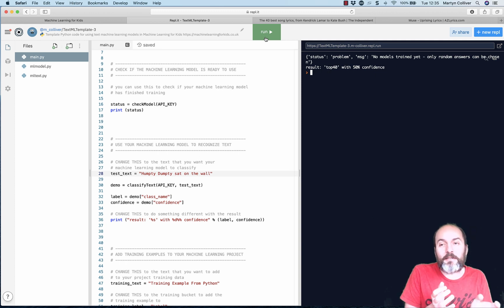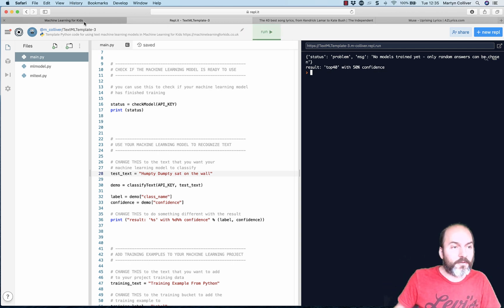Now that is because we haven't trained our model yet. So this is like saying to someone, here are some lyrics. Which category is it? Here are the two categories. And all you can really do is flip a coin because you've not been trained. You have no way of classifying the data. And so you've got 50% confidence. You can go one way or the other. It's top 40, 50% confidence.